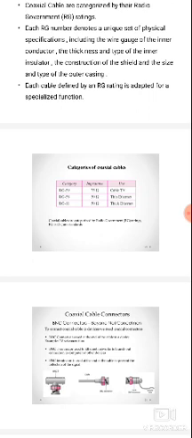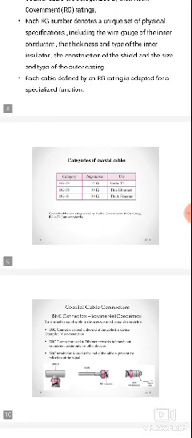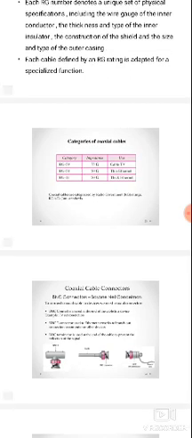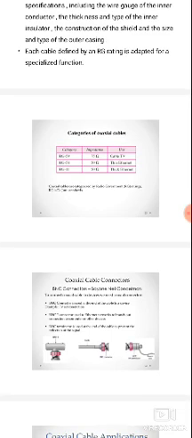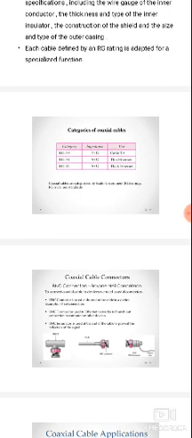First, RG59. The RG59 type of coaxial cable has 75 ohms impedance, and it is mainly used for cable TV connections. Next, RG58 has an impedance of 50 ohms and is used for thin Ethernet. Next, RG11 also has an impedance of 50 ohms and is suitable for thick Ethernet connections.